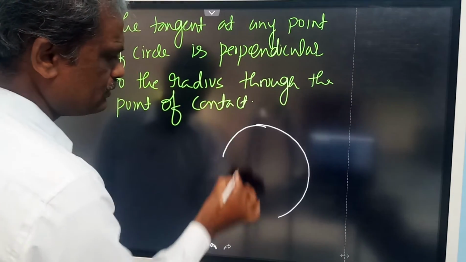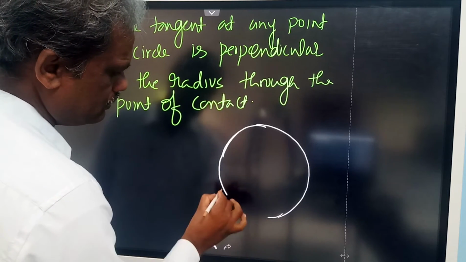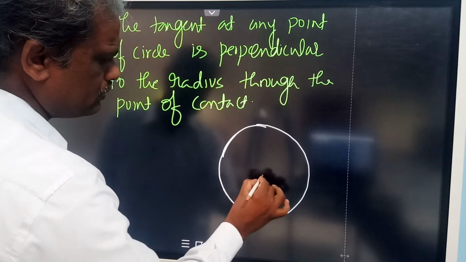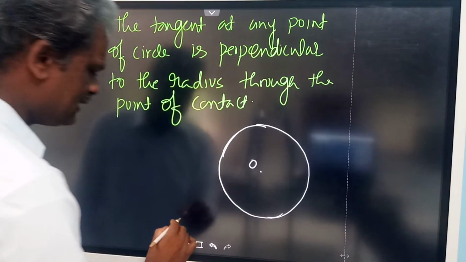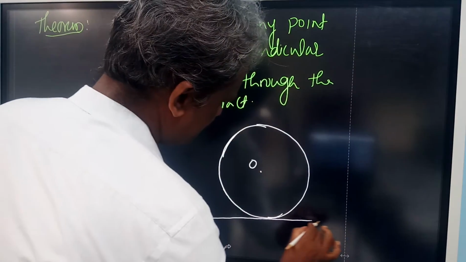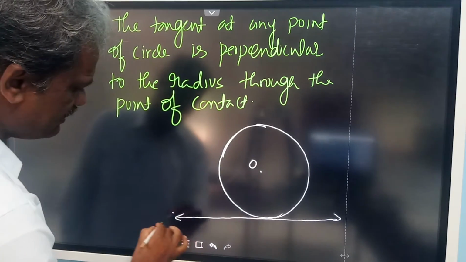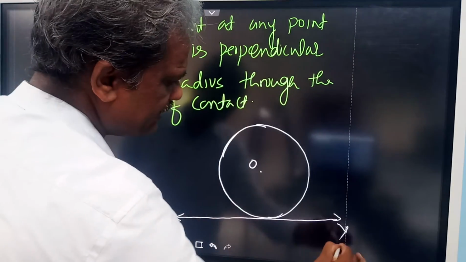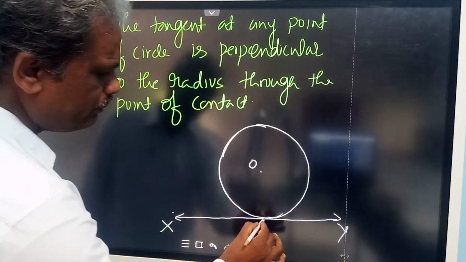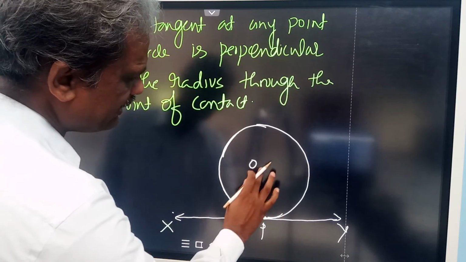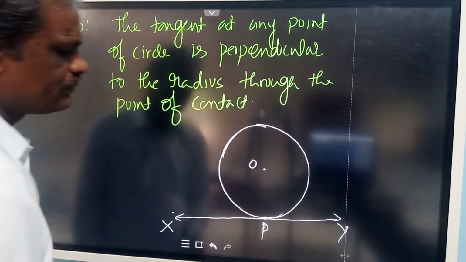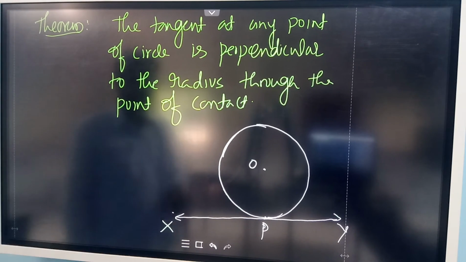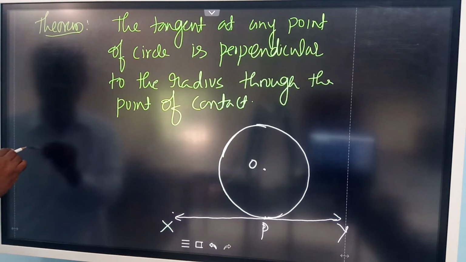So let us draw a circle with the center O, and a tangent line. Let us draw one line which is tangent. You can call this XY is a tangent and P is the point of contact. So let us take this as point P. With reference to this diagram, let us write what is given now.